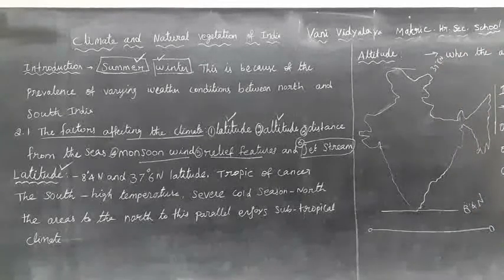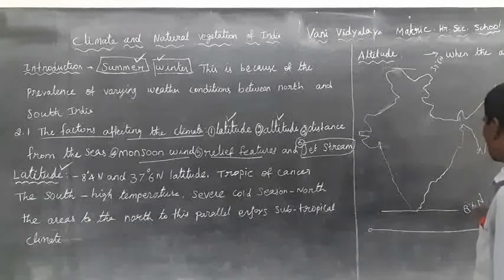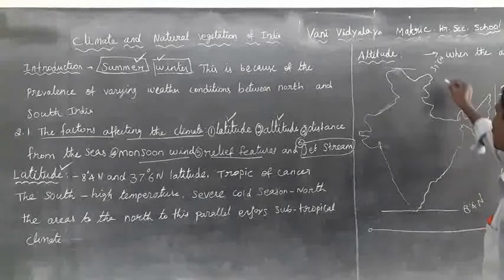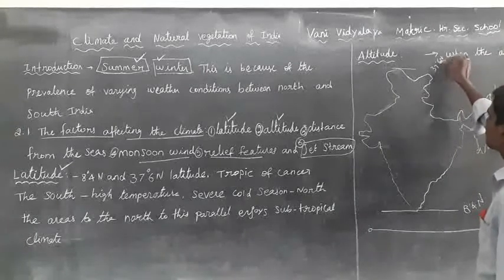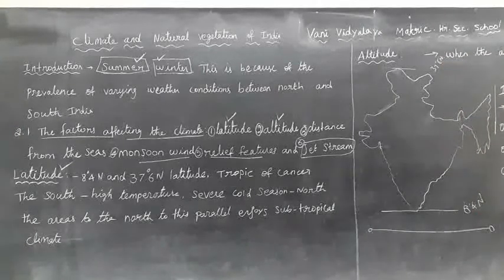So it is 8 degrees 4 minutes in the north to 37 degrees 60 minutes in the north. India lies between 8 degrees 4 minutes and 37.6 latitude.